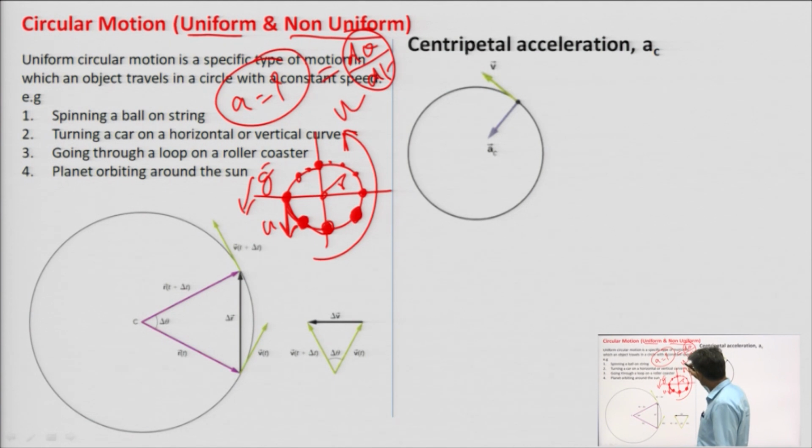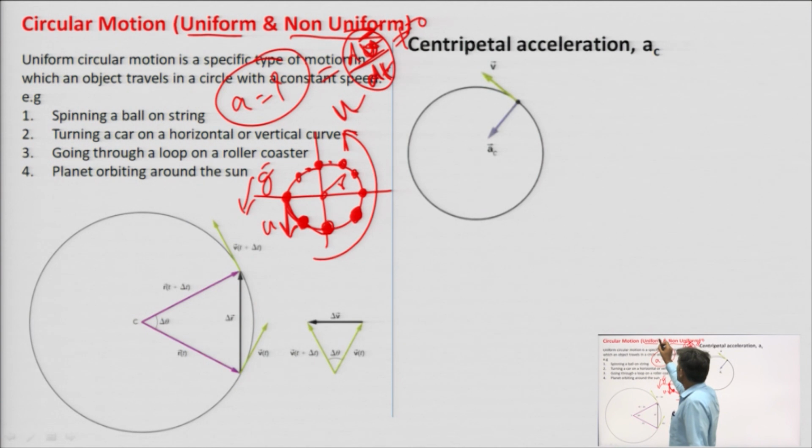In terms of magnitude, its speed is u, but the direction is changing at every point. That is why acceleration should not be treated as 0, since the vector dv over dt is not equal to 0. Speed is the same, but velocity is changing.